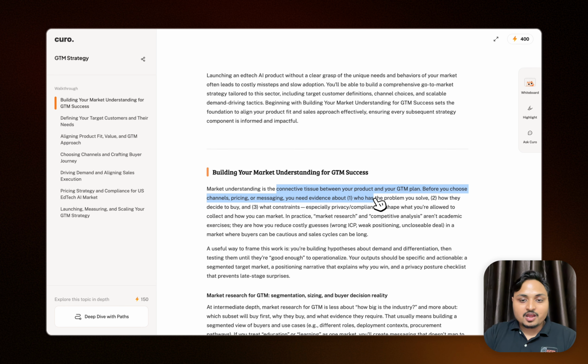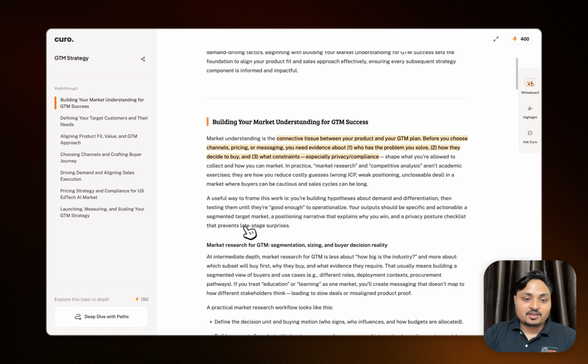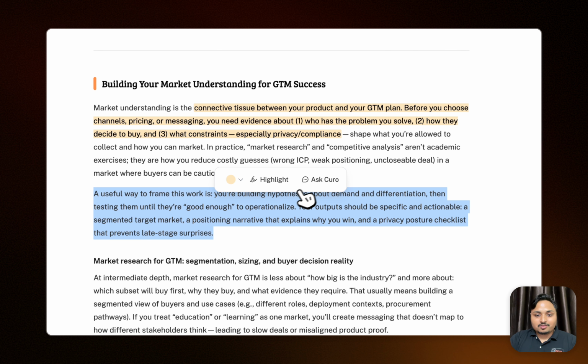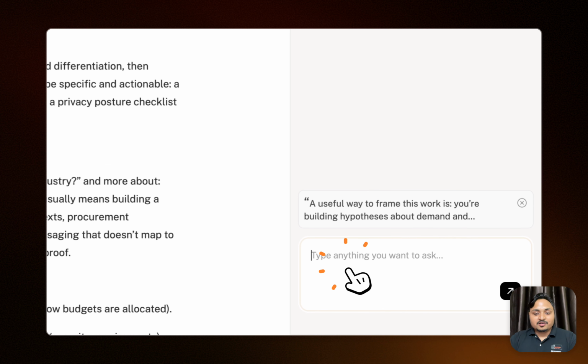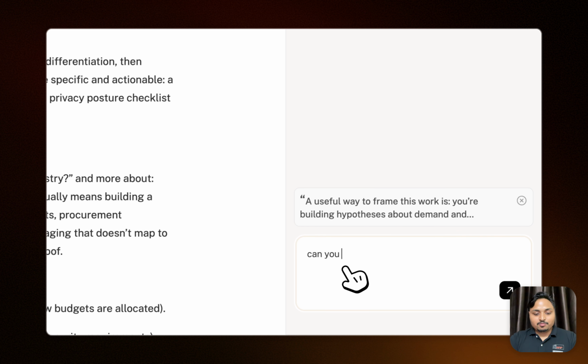If I prefer to highlight this point, I can keep it as a highlight. Or maybe if I have any doubt, like I didn't actually understand this, I can ask Kuro to explain this to me in a simple way.